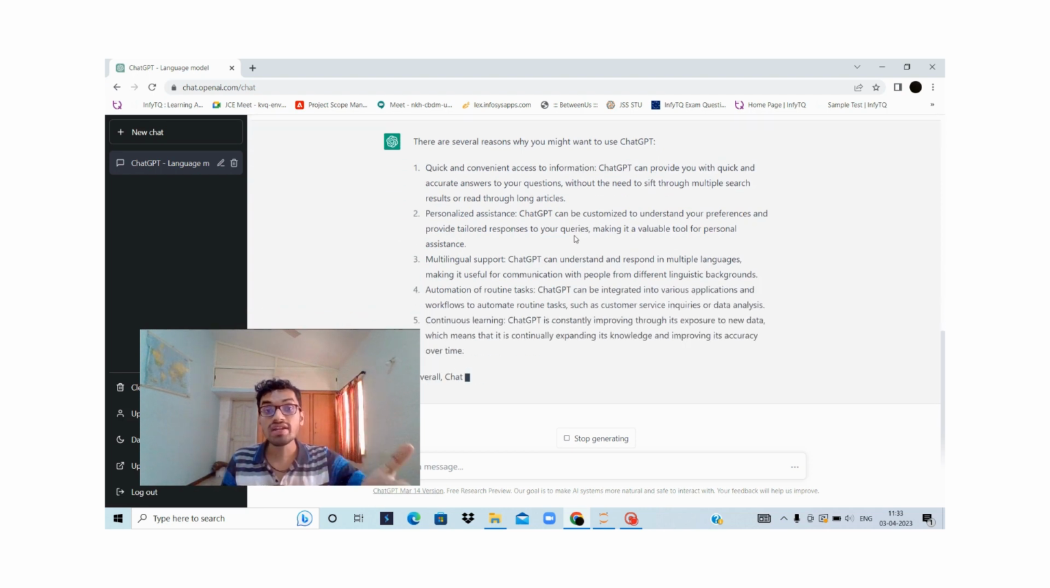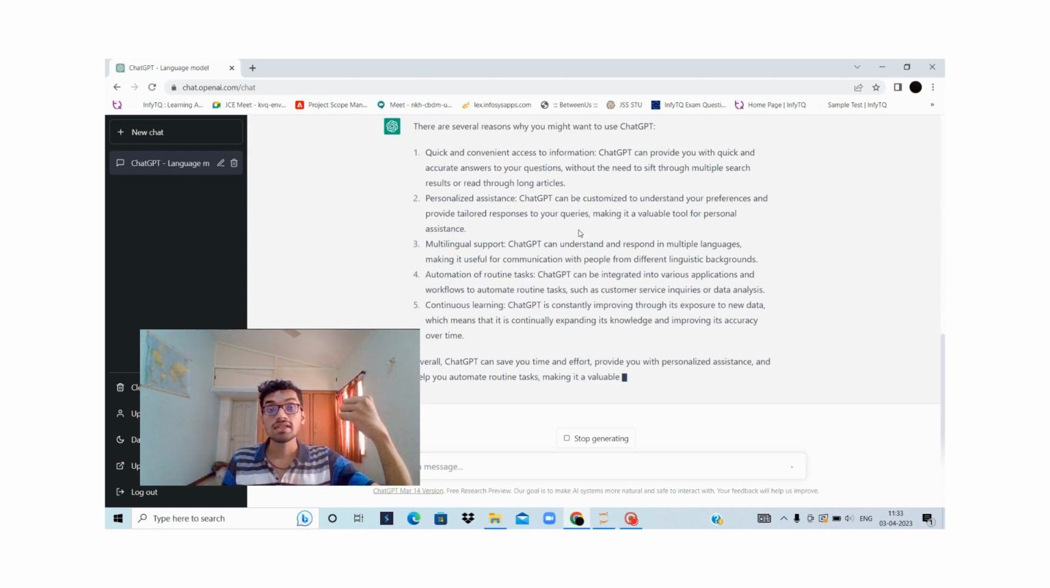First is quick and convenient access to information, meaning the answer given by ChatGPT is quick and relevant, and you can use it anywhere. And the accuracy level is also pretty high. Then personalized assistance, which can take your preferences into your queries. ChatGPT also supports multiple languages. If I need an answer in French or German, it can give the answer in that language, which is also one of the reasons that I must use it.